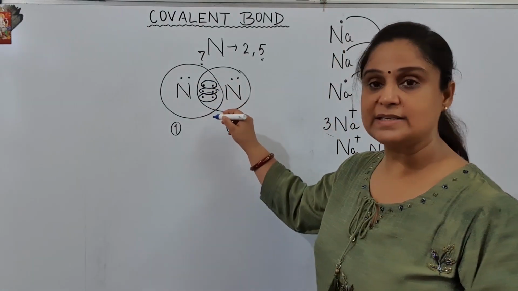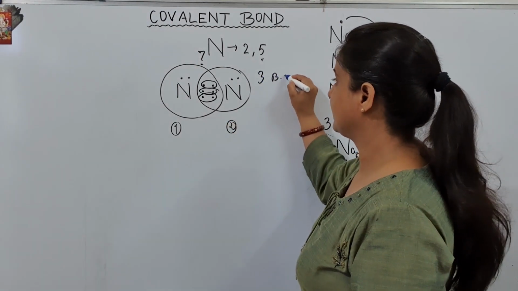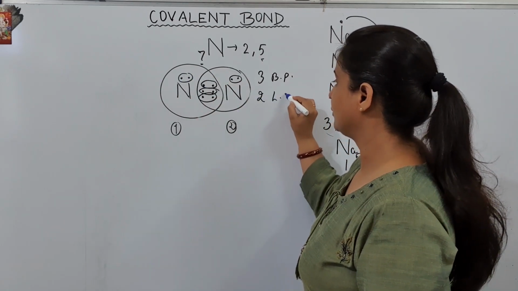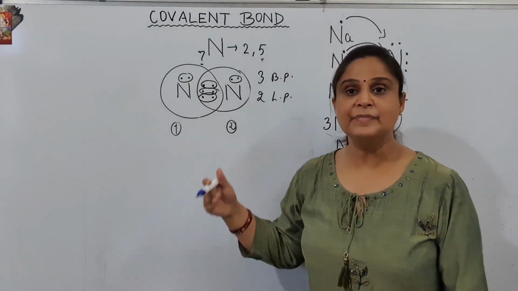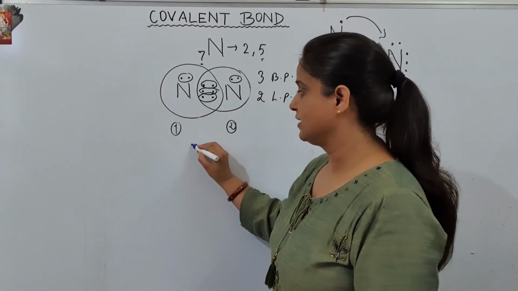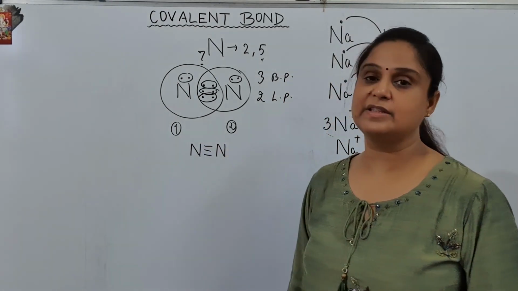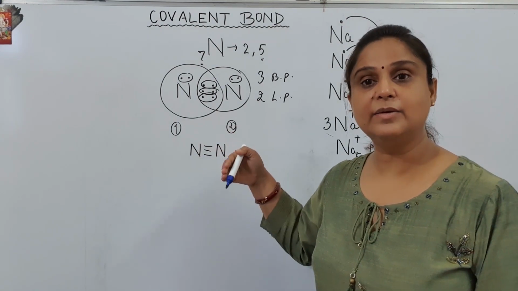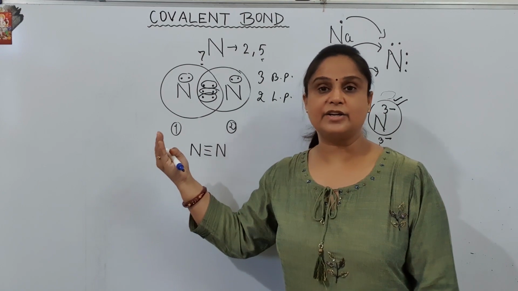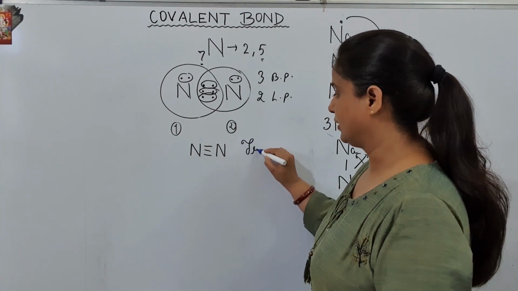So how many bond pairs are there in this particular nitrogen molecule? There are 3 bond pairs. And how many lone pairs are there? There are 2 lone pairs. Can you see there? And one more thing, because they have shared their 3 electrons, the bonding between nitrogen and nitrogen can be shown by 3 bonds. And this type of bonding, where the species share 3 electrons with each other, is called a triple bond.